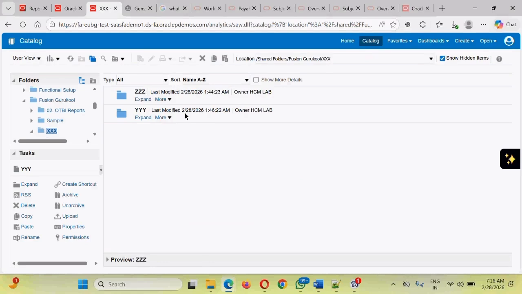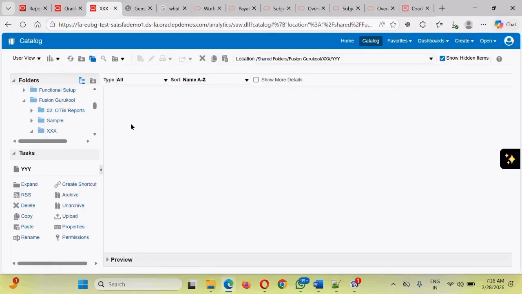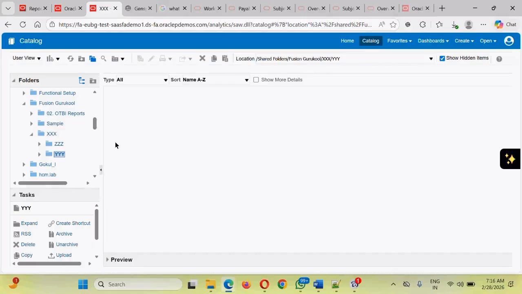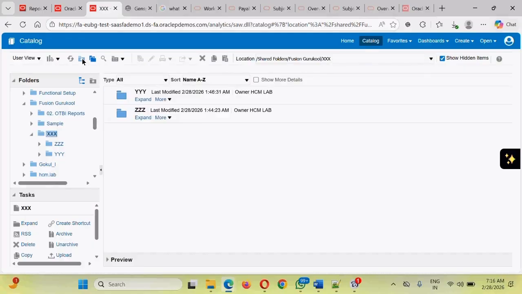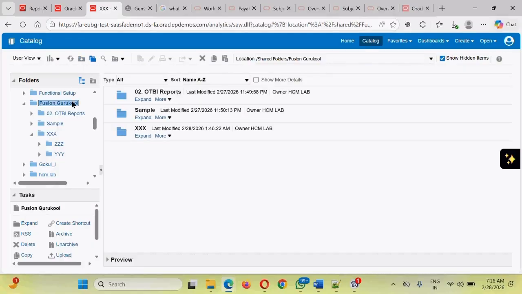Sometimes there are certain components that you have created that you don't want to display. Currently, I am standing in the YYY folder. In case I want to access the XXX folder, I can directly click on XXX on the left-hand side. Otherwise, there is a Go Up button here. If you click on it, it will take you one level up. That's how you can navigate.